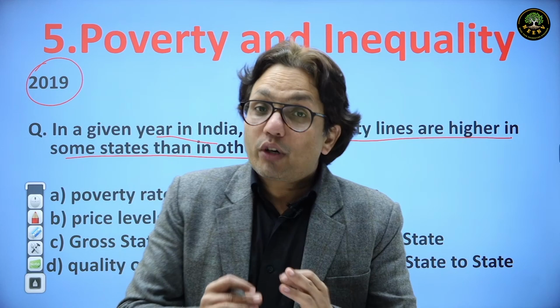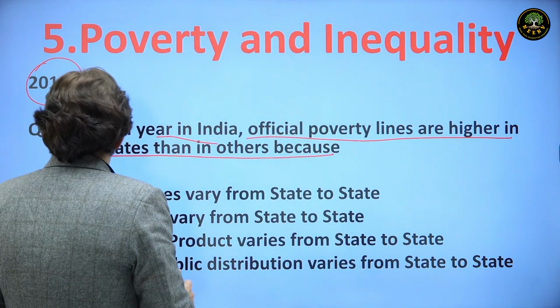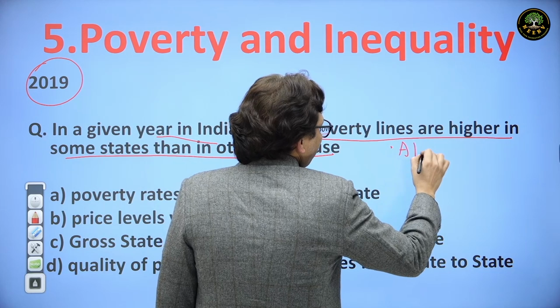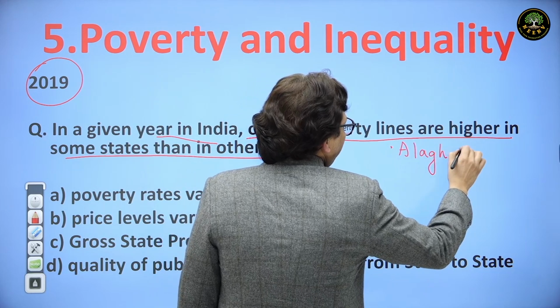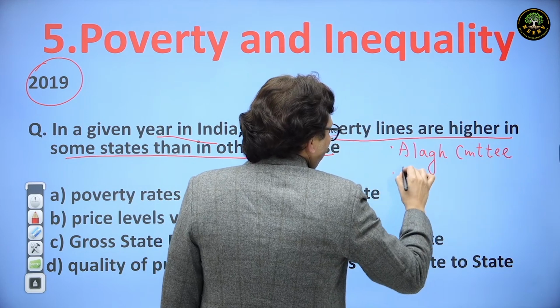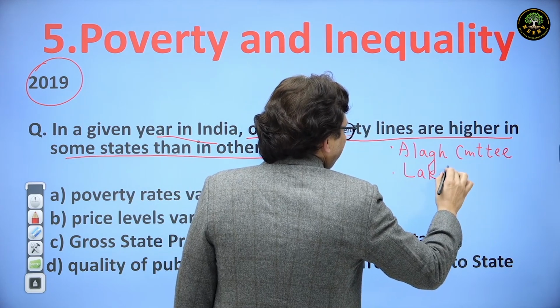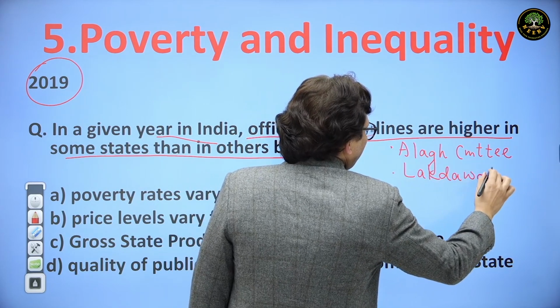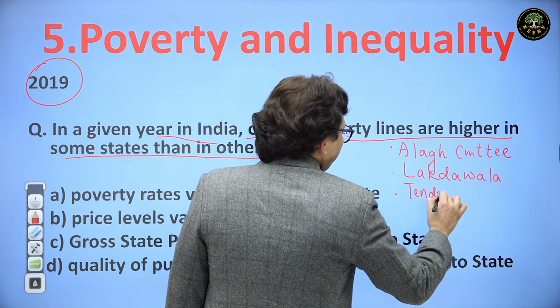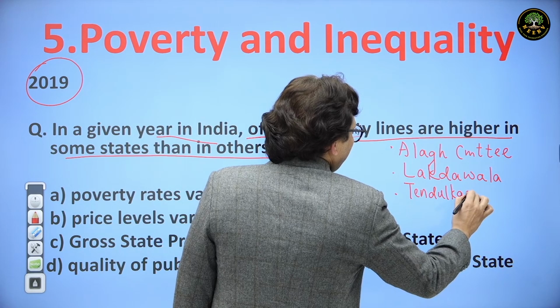This poverty line, you would have heard these names, right? Alagh Committee, or Lakdawala Committee, or Tendulkar Committee, or Rangarajan Committee.